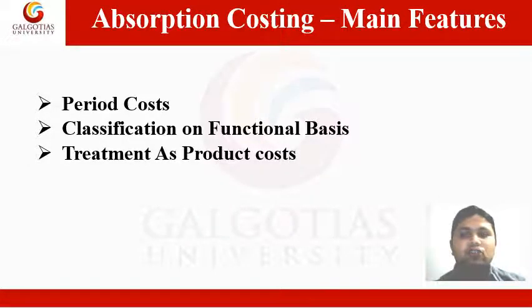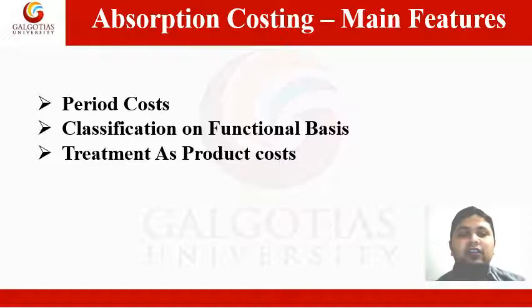Now the main features of absorption costing. The main features of absorption costing are as under. Number 1, period costs. In period costs, all administration, selling and distribution overheads are treated as period costs. Therefore, these are written off against the profits in the period in which they arise. Next, number 2 is classification on functional basis. All costs are classified on functional basis as production costs, administration costs, selling costs, distribution costs.